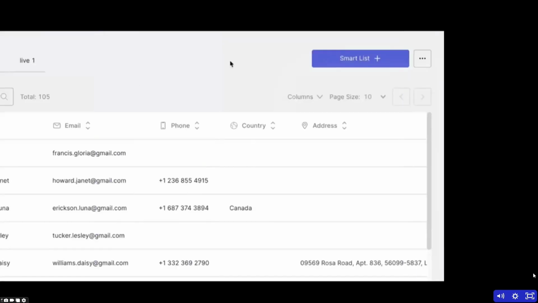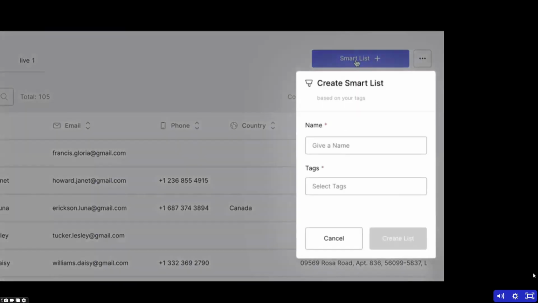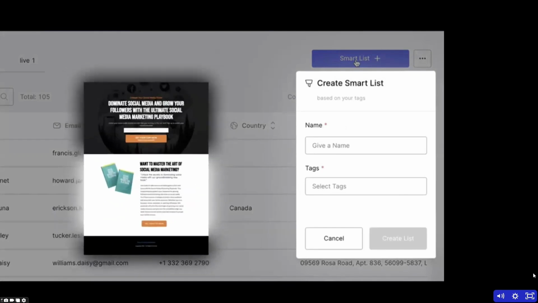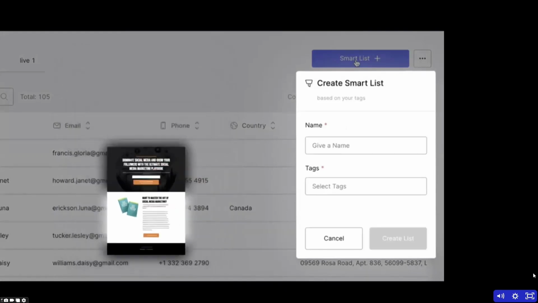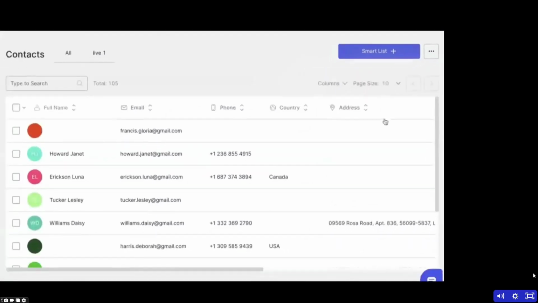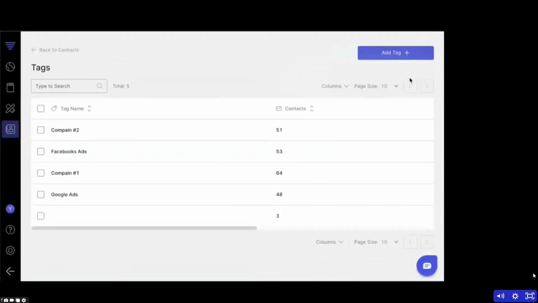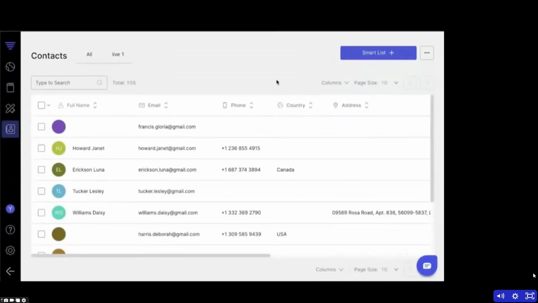We also added a feature called Smart List. And this is pretty cool. You can create any list for anyone that takes a specific action on a page or maybe enters their email address but only in one funnel. And then you can easily email those people later on, as you'll see in a minute. Then, of course, if you want to, you can always go over here, look at all your tags, find out how many contacts are tagged for each one, and change those settings as well. So contacts is the first part here.